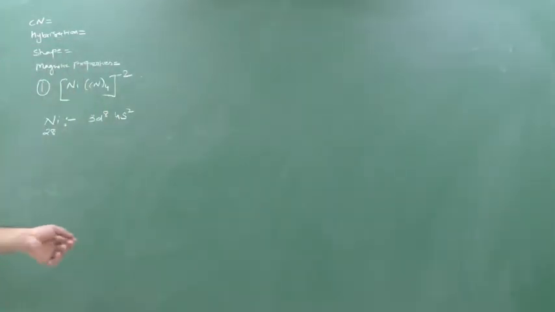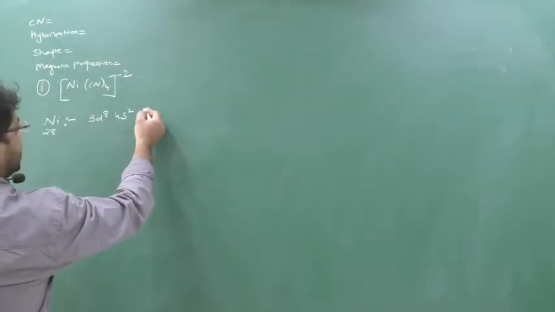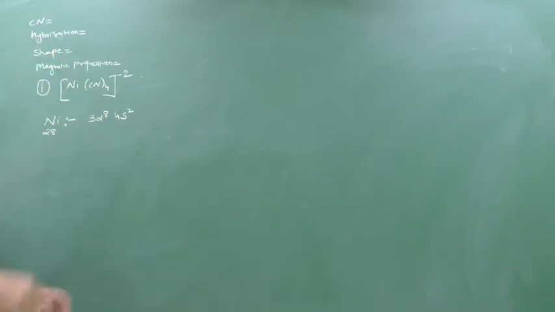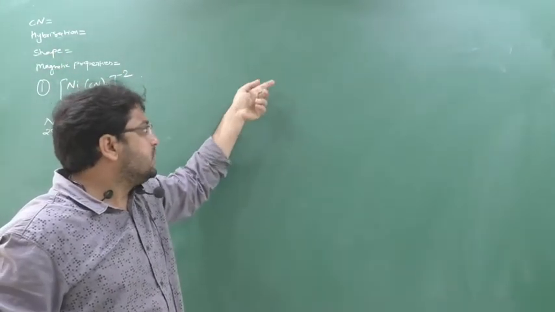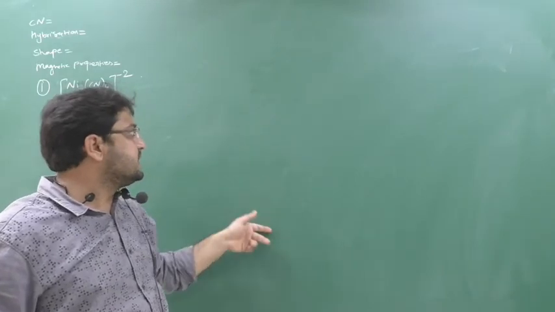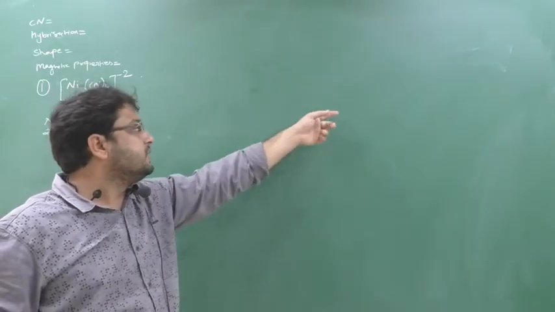Now, if you have seen the atomic structure series, you have 1s, 2s, 3s, 4s, 5s, 6s, then 2p, 3p, then 3d.